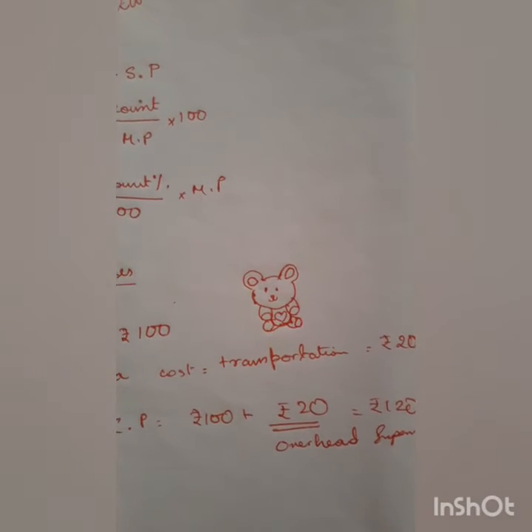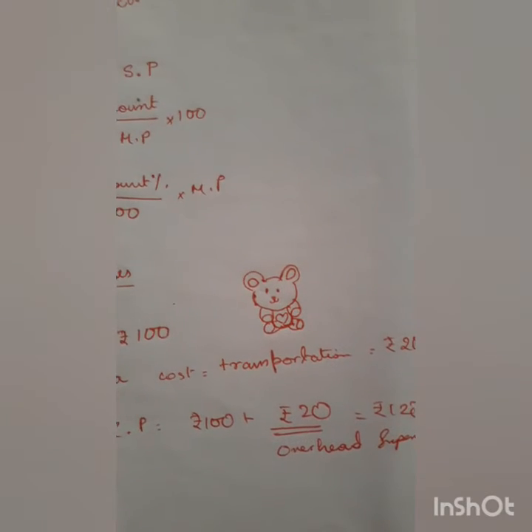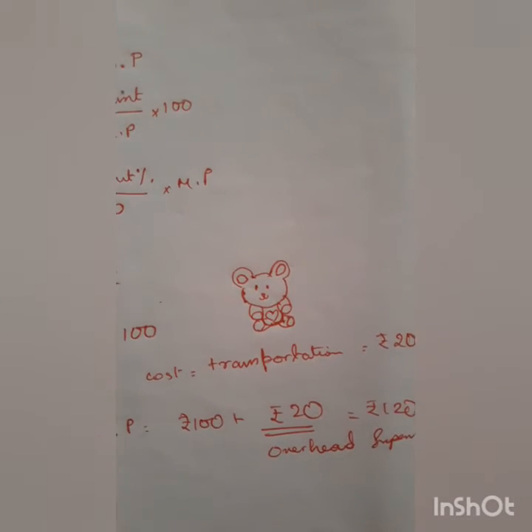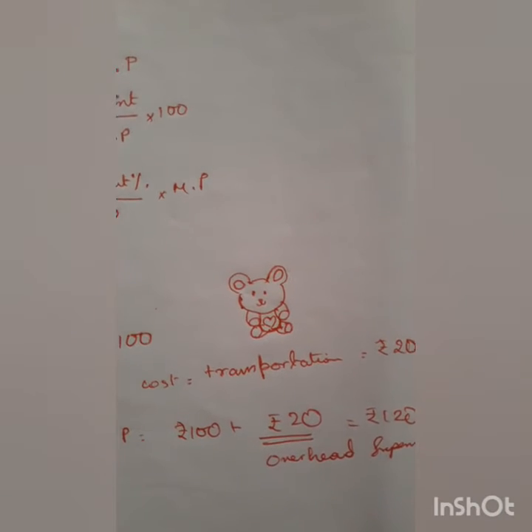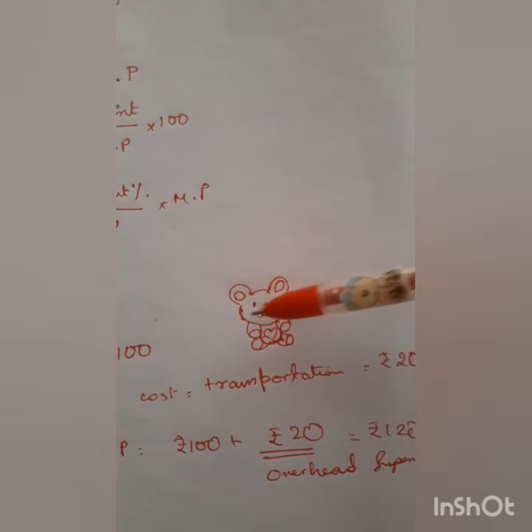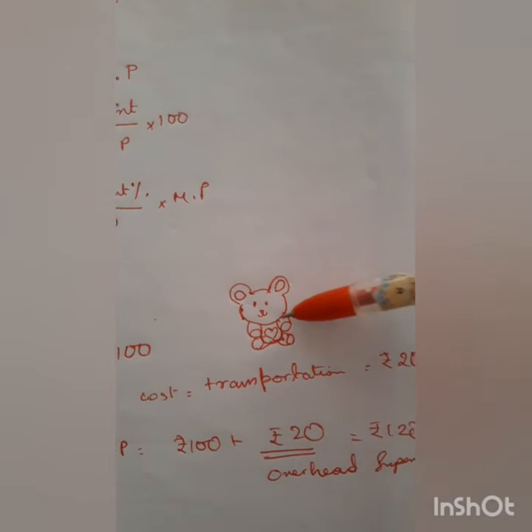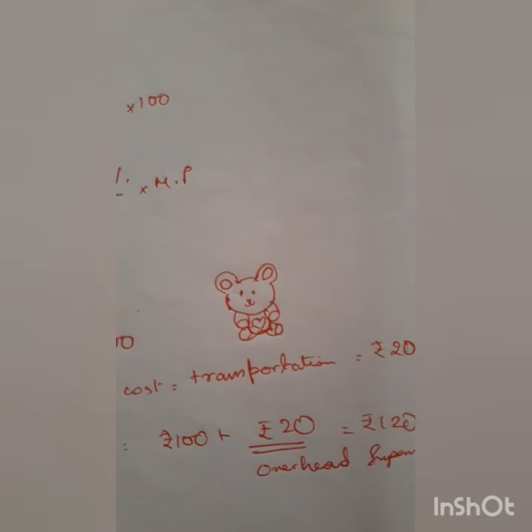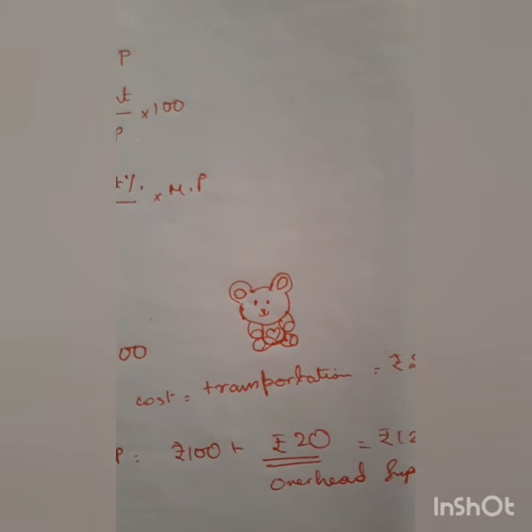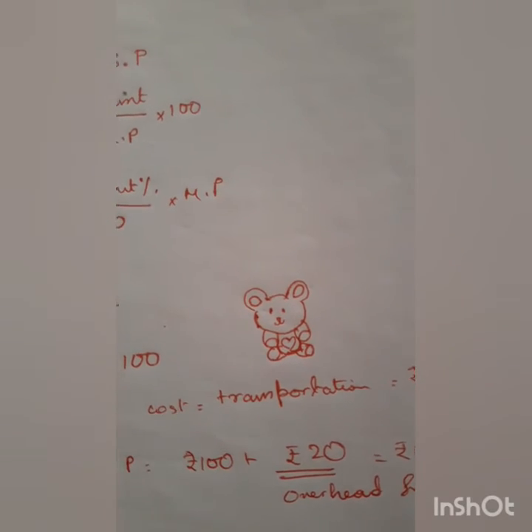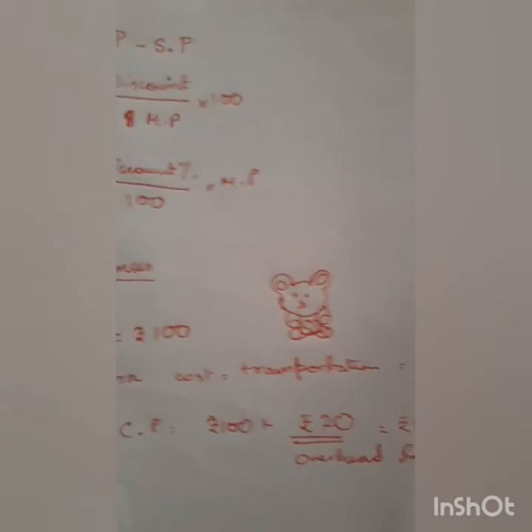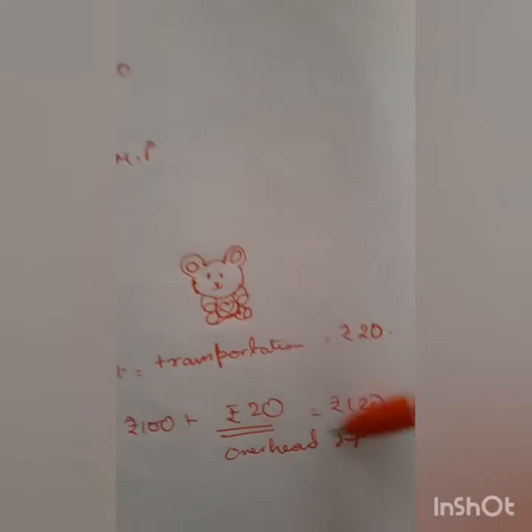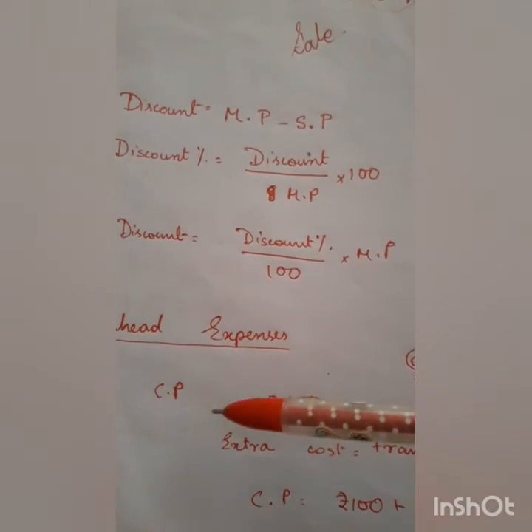Whenever a person is charging you any cost on an article, he is including everything: his transportation fare, and any extra detailing on the object. Every other money that he has spent, he is including in his cost price, and then he is selling it to you at a higher price. So overhead expenses are always added to the cost price.